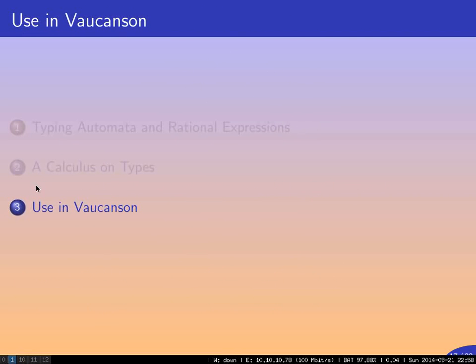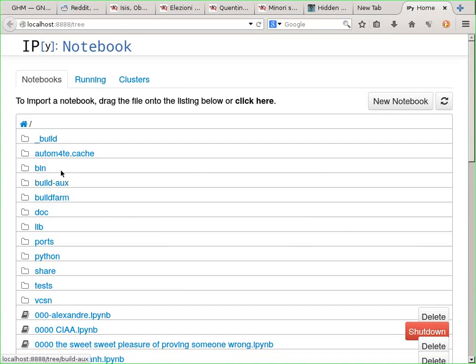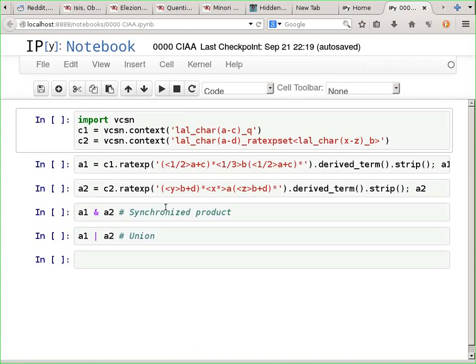Can we use this in practice? I will now show you a very quick demo of Vaucanson. In order to use it, I have to first start the server. I have already started it, and then connect to my own machine with a web browser. Then I can open a Python notebook. In this case, just to be faster, I have already prepared one. And here in these cells, I can type Python commands which are evaluated interactively, and the result will be shown.